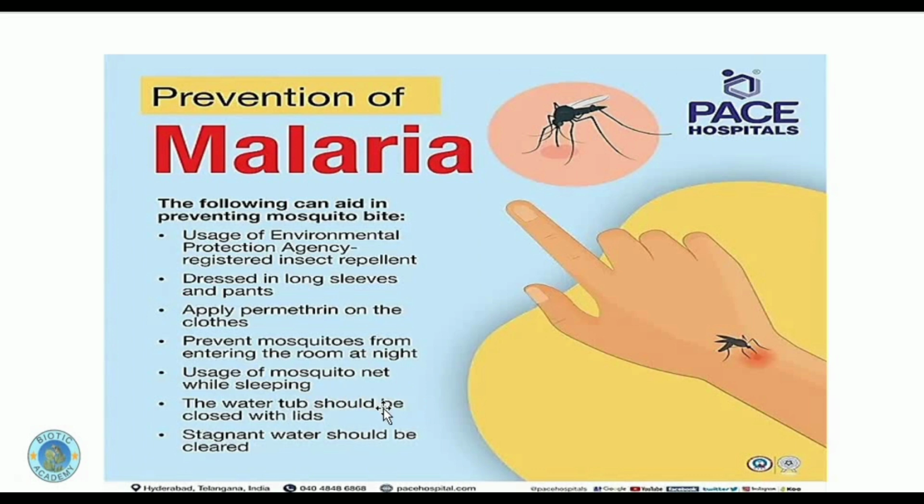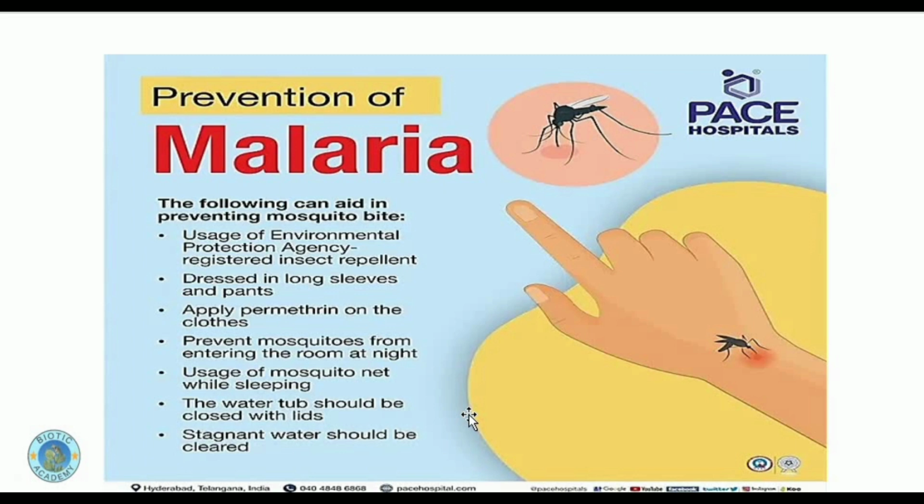So we need to put a lid or cover on these water tubs. Stagnant water, meaning the water which is present in our surroundings, should be cleared. We should not provide any breeding place for these mosquitoes to increase their population.